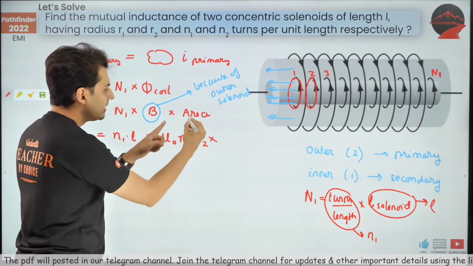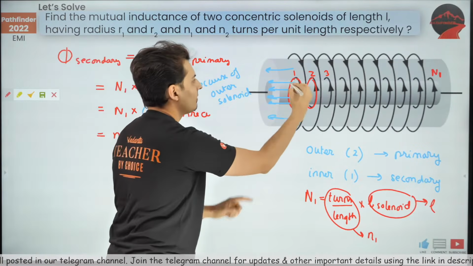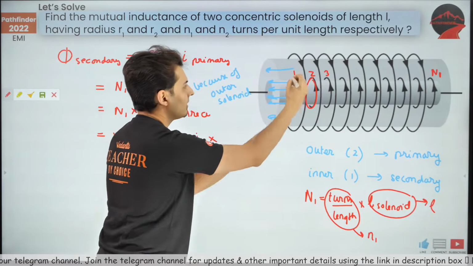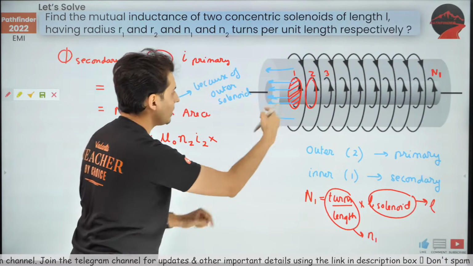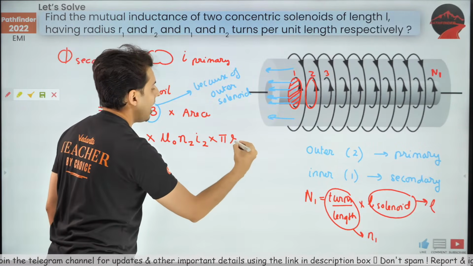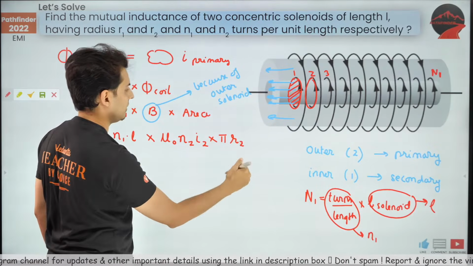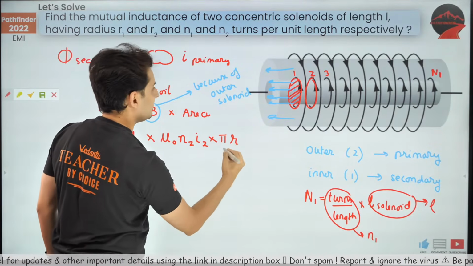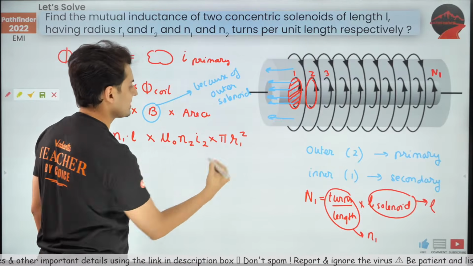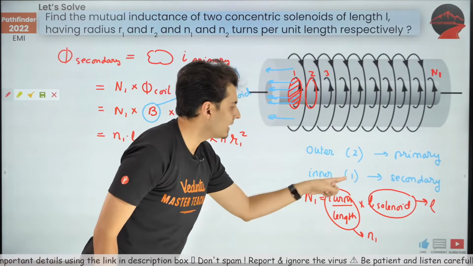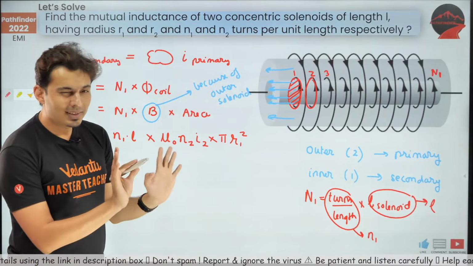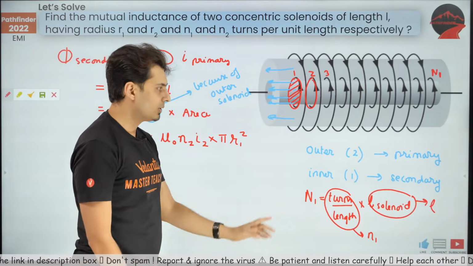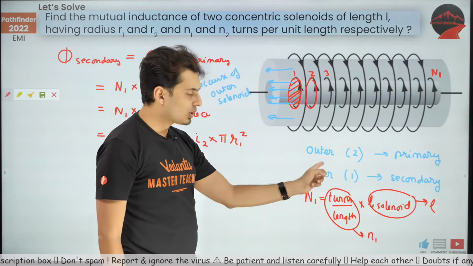And what is the area? The area will be area of this one, because we are calculating the flux through the secondary coil. So it will be pi R1 square, because the secondary is labeled as 1. That might create some kind of confusion over here, because 1 is called secondary here, 2 is called primary.